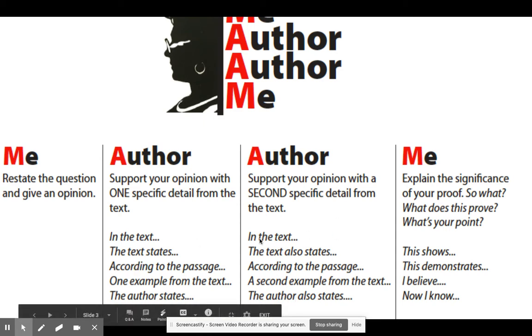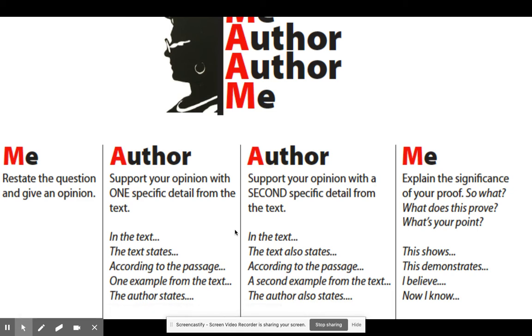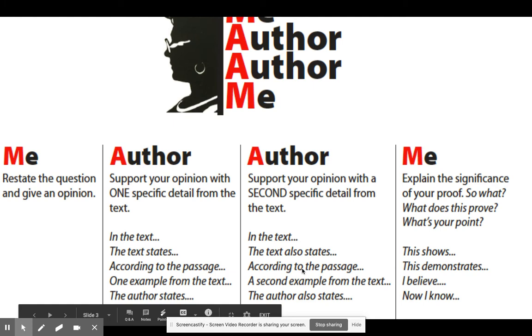You also are going to remember to look for a second piece that's going to support your opinion. Now, these look very, very similar in the way they're stated. You'll just notice slight differences. For example, this one says one example from the text, and this one says a second example from the text.